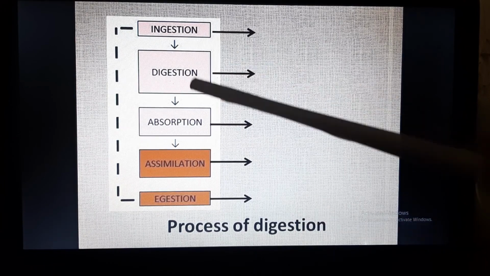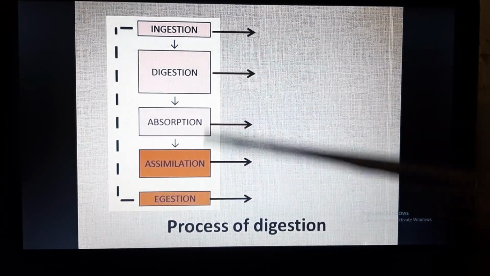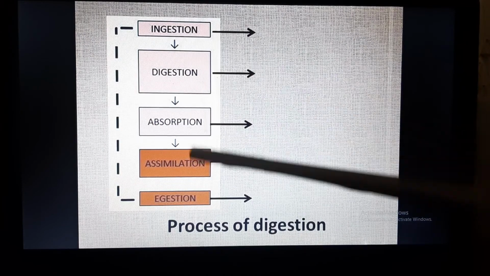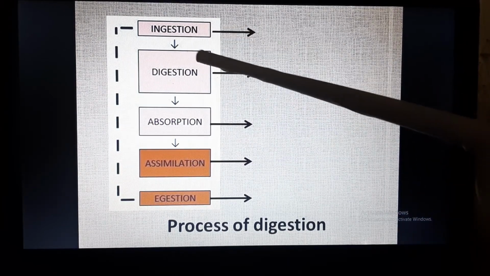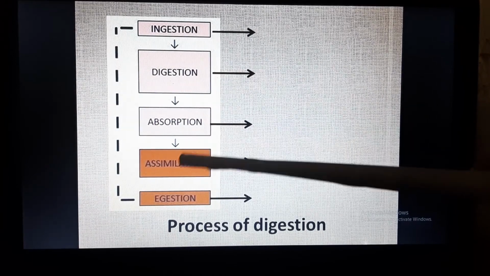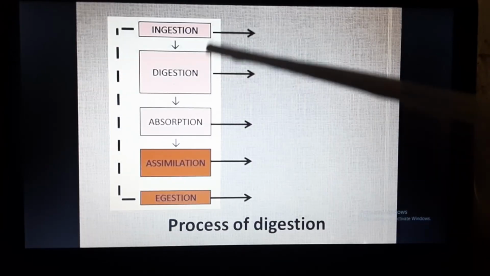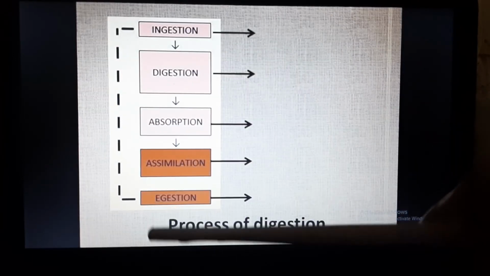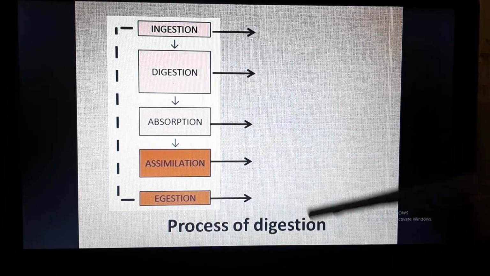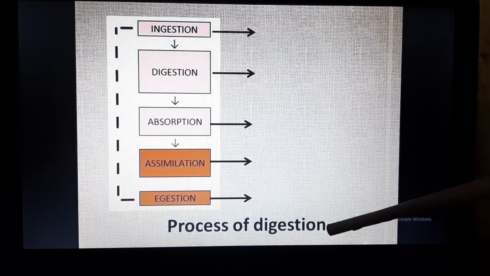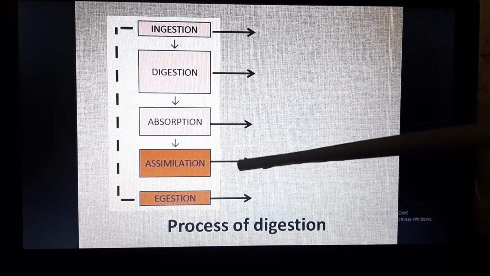The process of digestion consists of 5 steps. How many steps? 5 steps. So what are these steps? These steps are: first is ingestion, second digestion, absorption, assimilation and egestion. So what are we studying? We are studying the process of digestion. That means how digestion takes place. So the digestion is taking place stepwise.